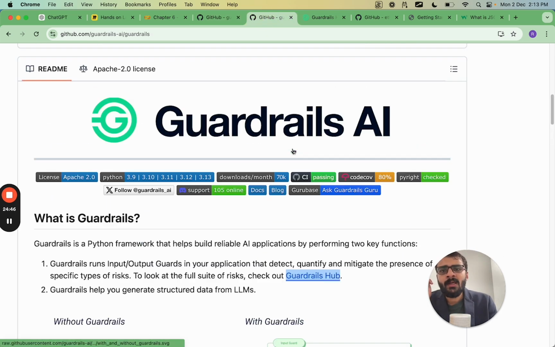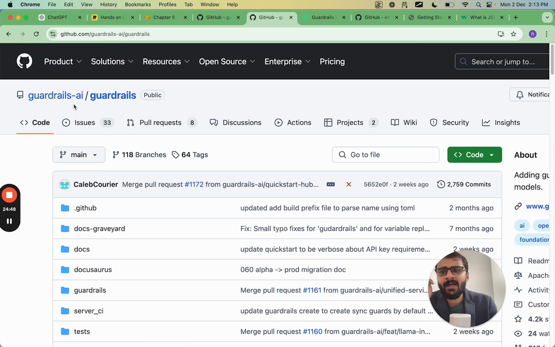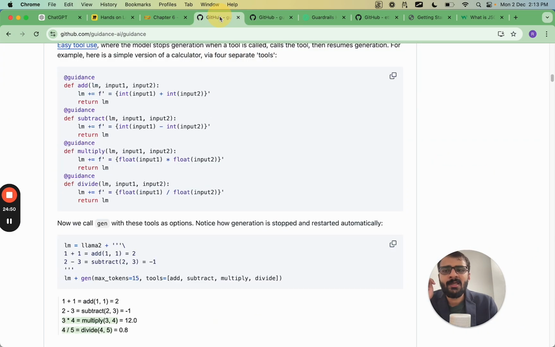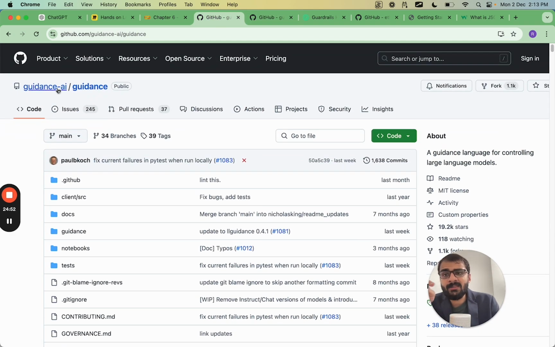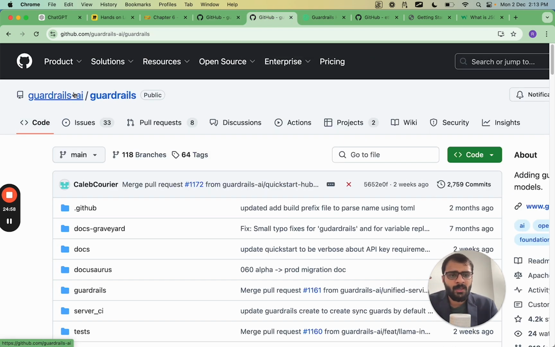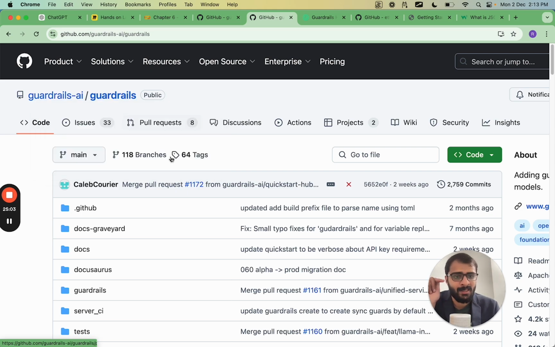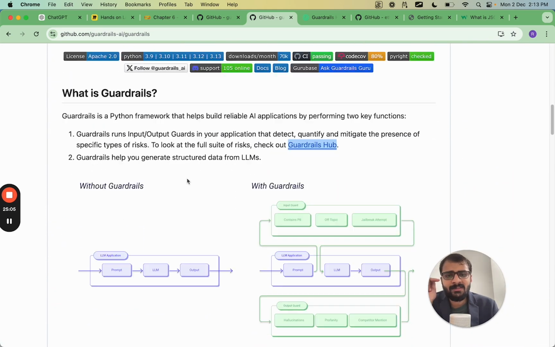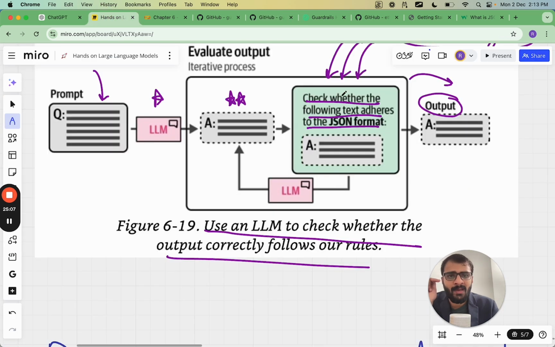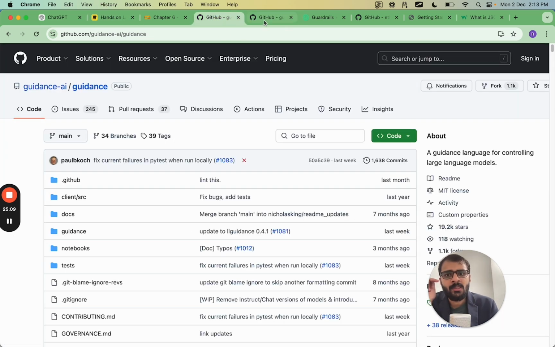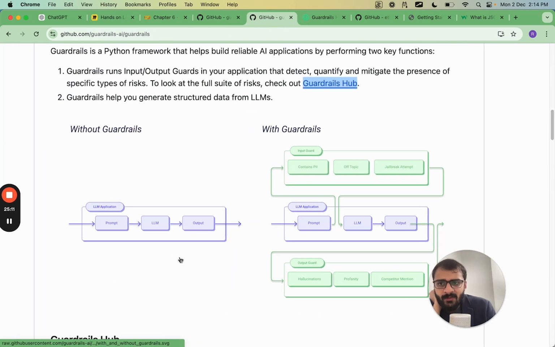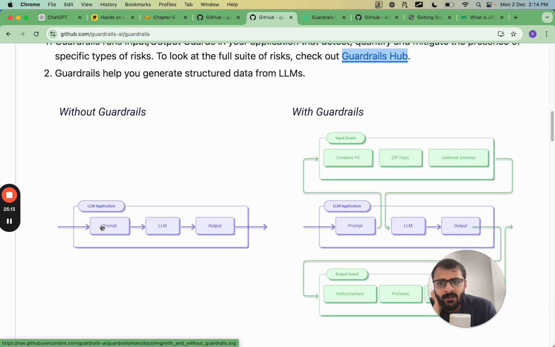Then another package is called guardrails-ai/guardrails. So it's a bit different than this. This guidance dash AI, that's the main organization, and guidance is the name of the repo. Here the name of the main organization is Guardrails dash AI, and the name of the repository is Guardrails. So what Guardrails does is this kind of a validation which we saw earlier. Let's say without Guardrails, we just have a prompt which goes into an LLM and then there is an output.